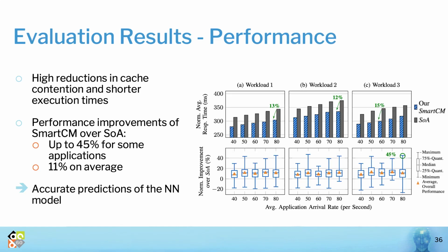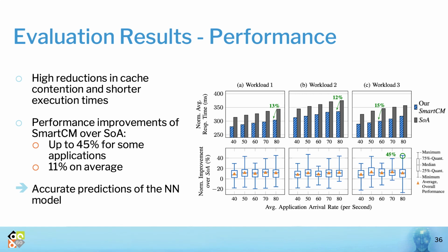The results of the experiments showed that SmartCM can significantly reduce the cache contention in clusters and result in shorter execution times of applications. Compared to the state-of-the-art, SmartCM achieved up to 45% performance improvements for some applications, which is mainly thanks to the accurate predictions of our neural network. However, we can see on the bottom figure here that some applications have instead shown performance degradation compared to the state-of-the-art, and there are 2 reasons for that.